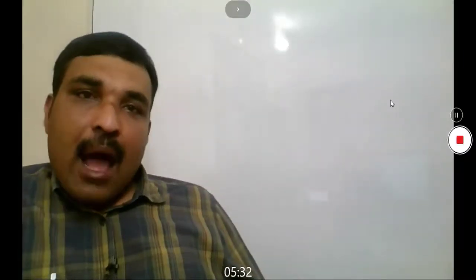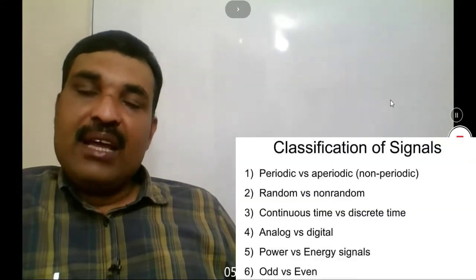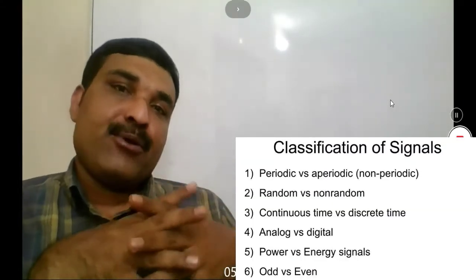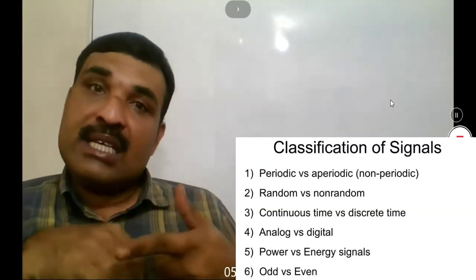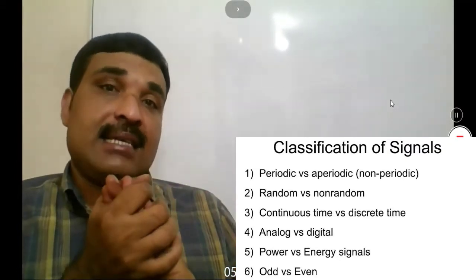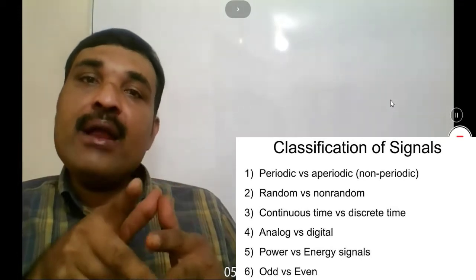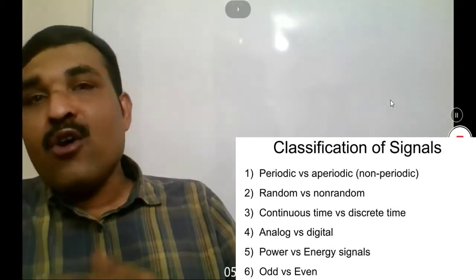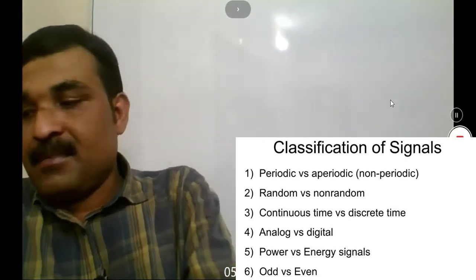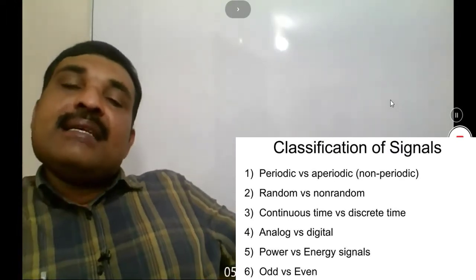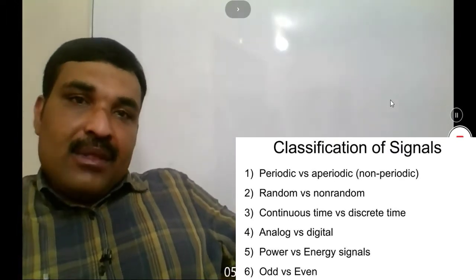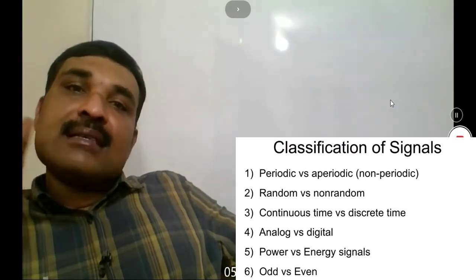Now we are going to discuss the classification of signals. The basic classifications are periodic versus non-periodic signal, random versus deterministic signal, continuous versus discrete time signal, analog versus digital signal, power and energy signal, and even and odd signal. So a good knowledge of these signals is very essential for a good aspirant.